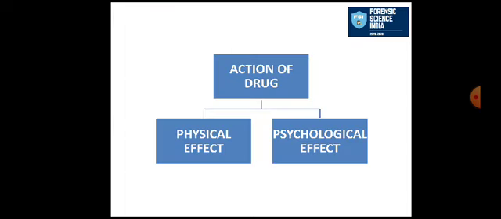Action of drug. Here we can divide the action of drug into two parts. The first one is physical effect, the second one is psychological effect. So a drug can affect a body in two ways. In the first way it will change the physiological aspects of the body, the functioning of the body parts and organs, and also it will create a change in the mind, that is the psychological effect.